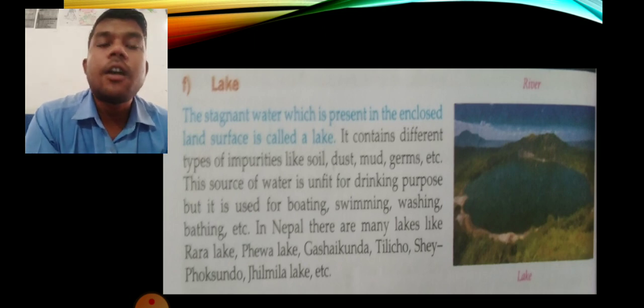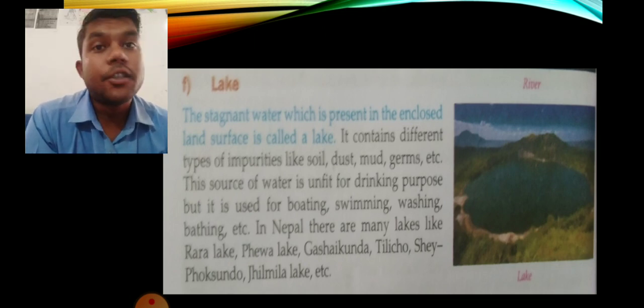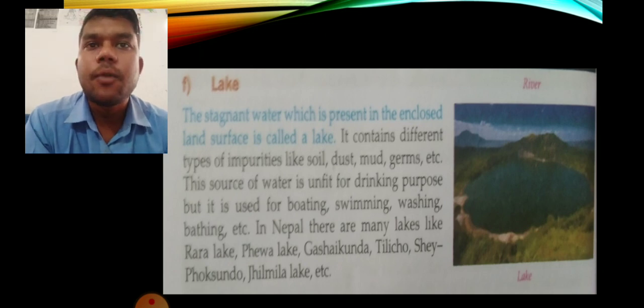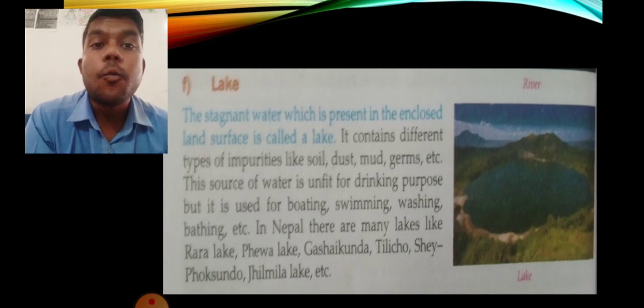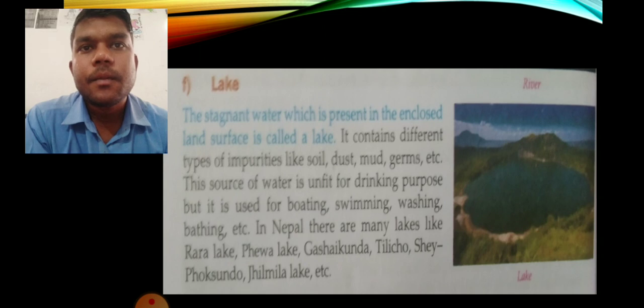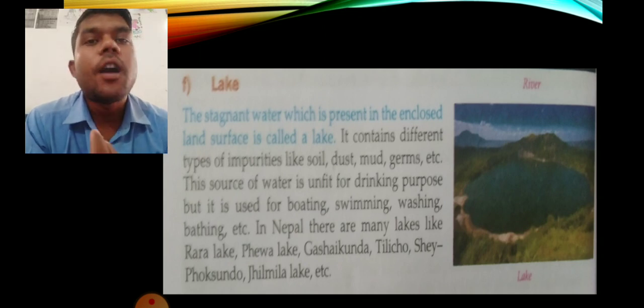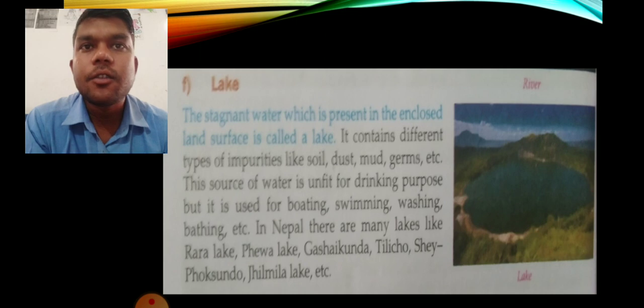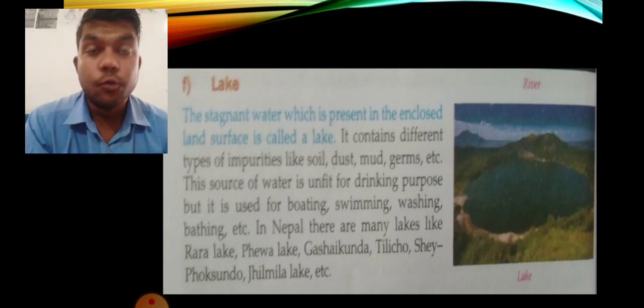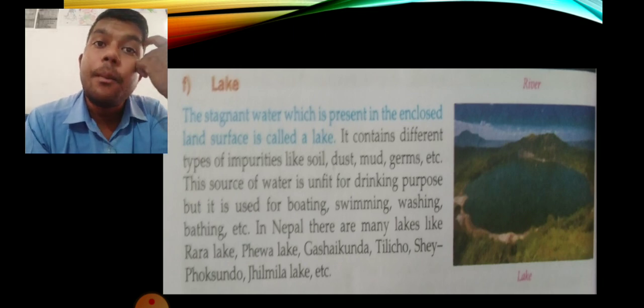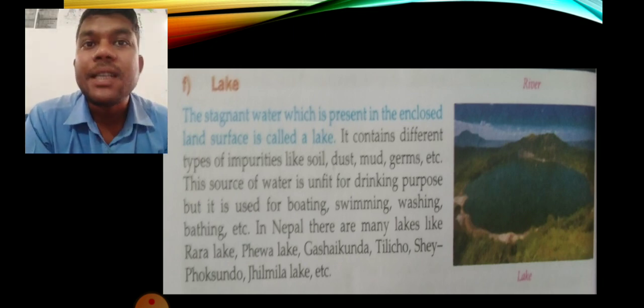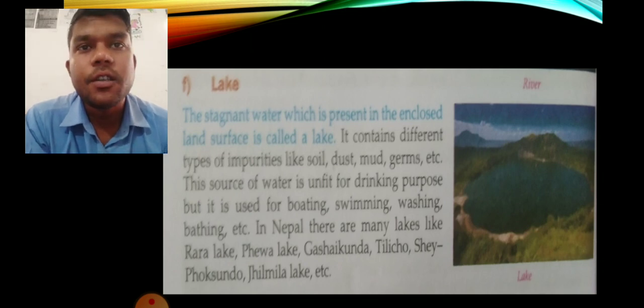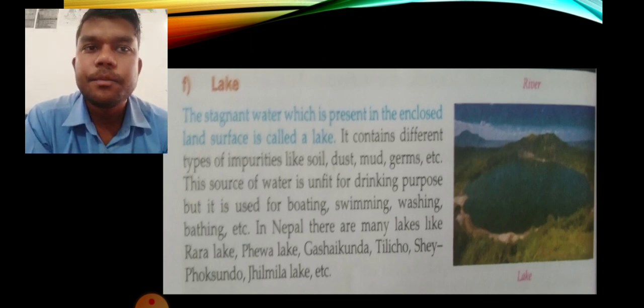This source of water is unfit for drinking. It is not good for our health because lots of impurities are there. It is not fit for drinking, but it is used for boating, swimming, washing and bathing. Like in Phewa Lake there is boating. It can be used for swimming, to wash different things, and for bathing it is suitable, but for drinking it is impure because it contains lots of impurities.